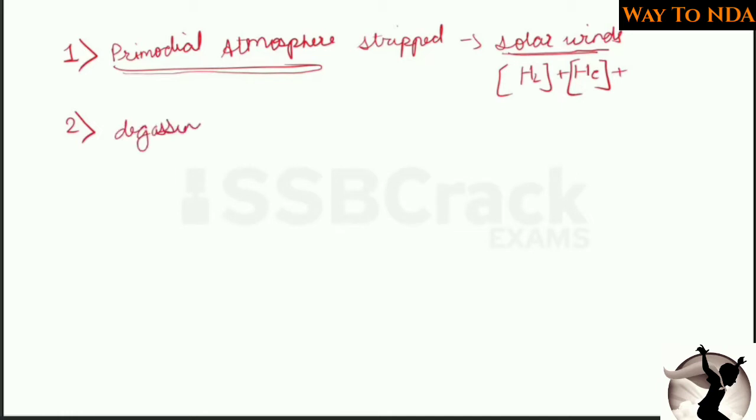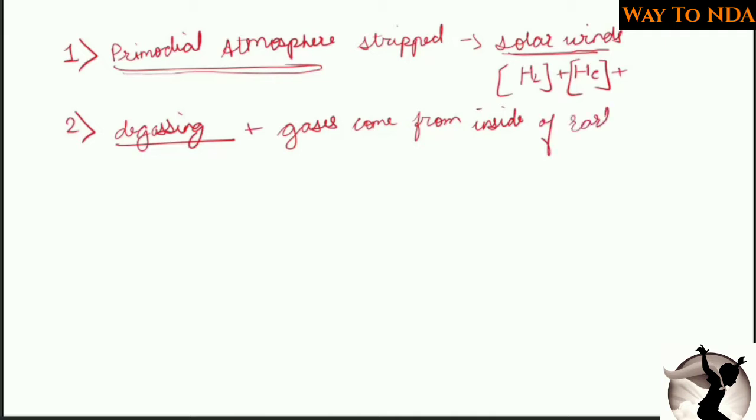Now what is this degassing? So this degassing is the process from which gases come from earth, from inside of earth. अब ये एक प्रोसेस थी कि the gases were coming from the inside of the earth, that is the internal structure of the earth, along with the lava. Okay, so the gases plus lava was coming from the inside of the earth.